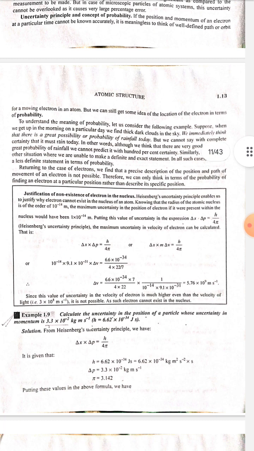Delta V is equal to 6.6 multiply 10 to the power minus 34 multiply 7 upon 4 multiply 22 multiply 1 upon 10 to the power minus 14 multiply 10 to the power 9.1 multiply 10 to the power minus 31 is equal to 5.76 multiply 10 to the power 9 meter per second. Since this value of uncertainty in the velocity of electron is much higher even than the velocity of light, that is 3 multiply 10 to the power 8 meter per second, it is not possible, as such electron cannot exist in the nucleus.